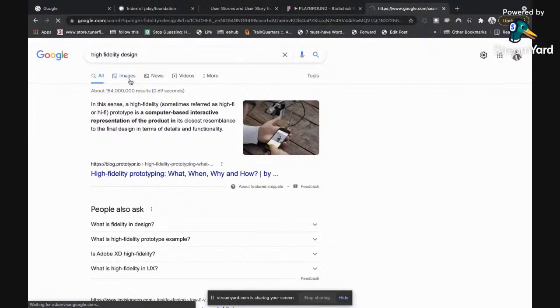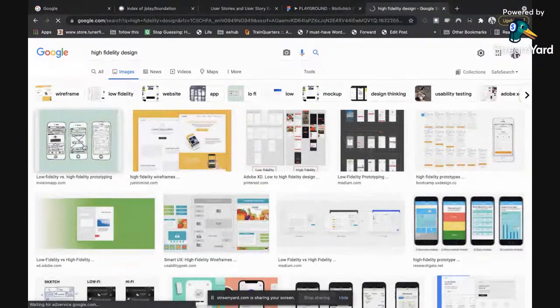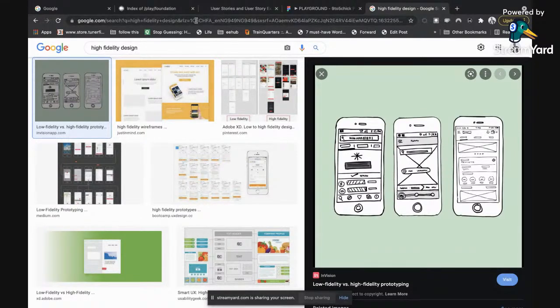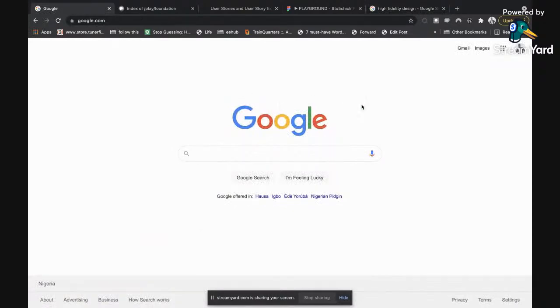Let me show you something about that. All right, look at this. Awesome. This is an example of high fidelity design. Can you see this, everybody? It's just a bunch of lines and boxes. That is where every design starts from. Everything is made up of boxes. That is how designs are done. So when you are conceptualizing where to start from in terms of designing anything, you need to imagine it in boxes. So let's start coding.